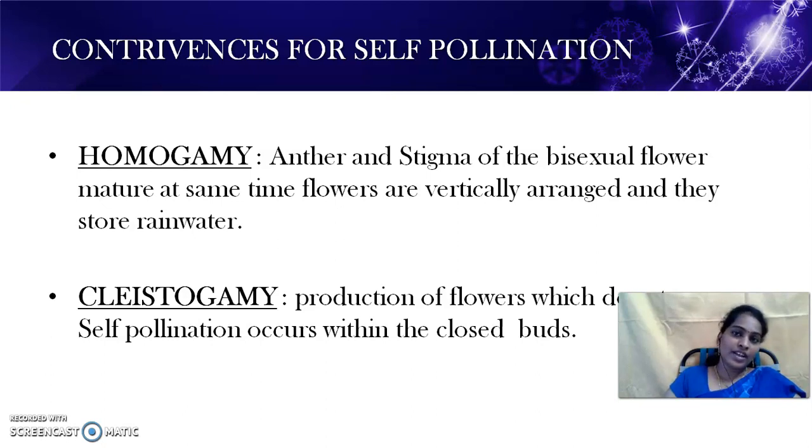Next adaptation is cleistogamy. Cleistogamy means closed flowers. They do not open throughout their lifetime. The flowers are closed, so only self-pollination occurs in cleistogamous flowers. This is called cleistogamy. These are the two contrivances a plant adopts for self-pollination.